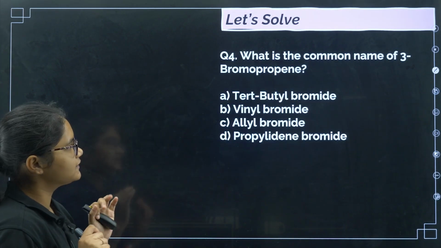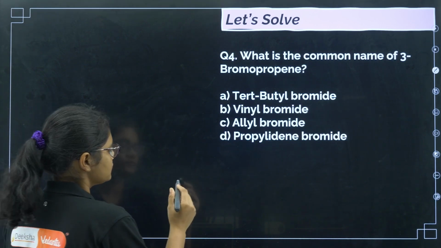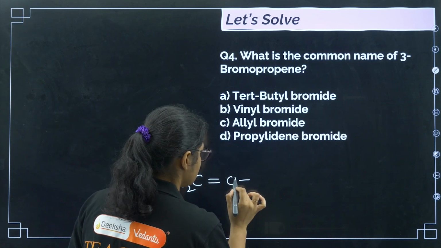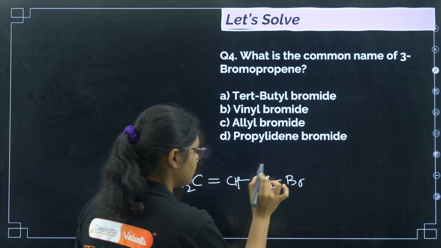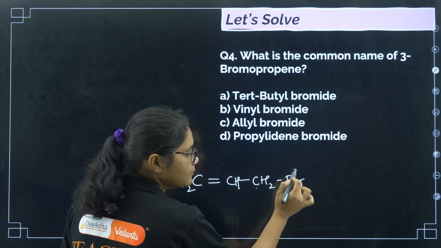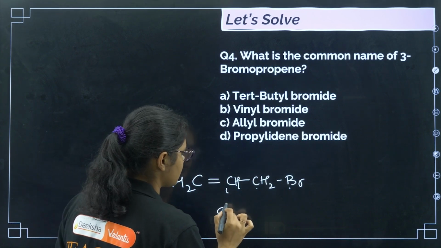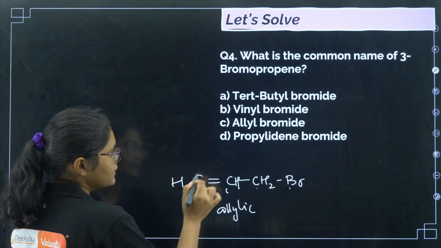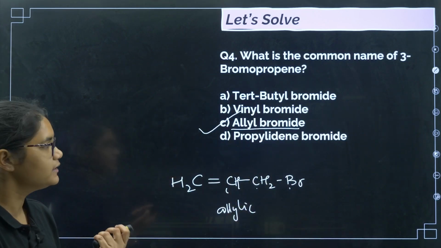Okay. So let us see the next question here. What is the common name of 3-bromopropene? So if I draw this one, my structure will be like this. Okay. So this is 3-bromopropene. Now if you see, this carbon which contains the bromine is attached to a carbon having a double bond. So this type of haloalkane is called allylic, right? So it is allyl bromide. So the correct answer for this question is option number C.